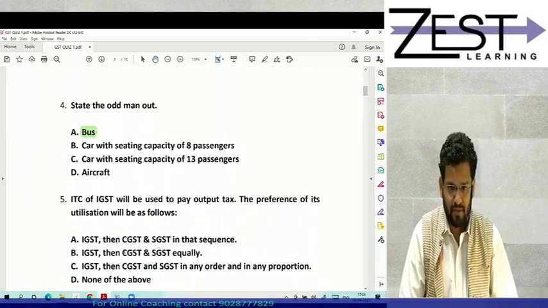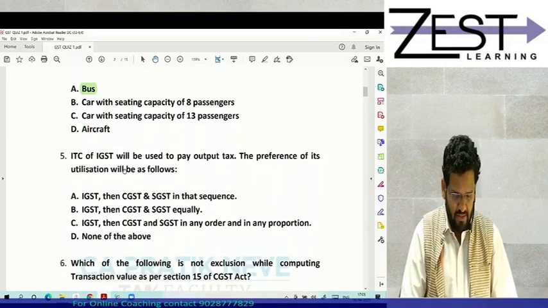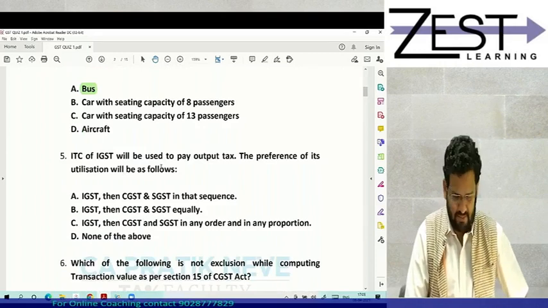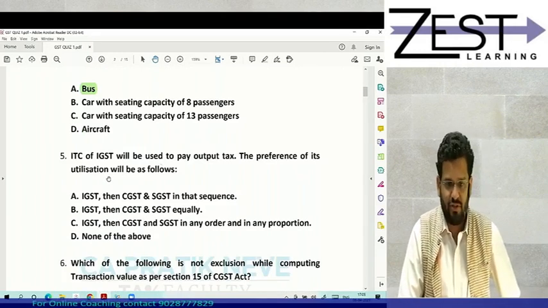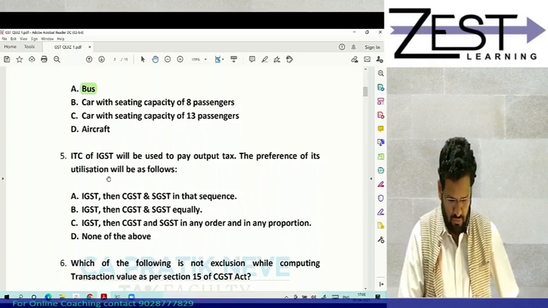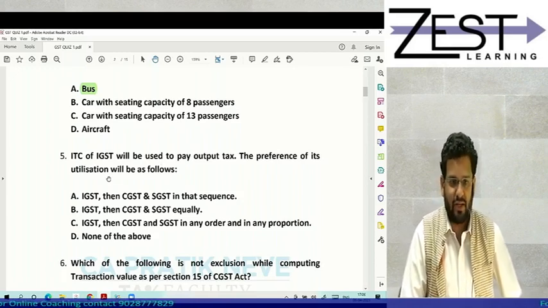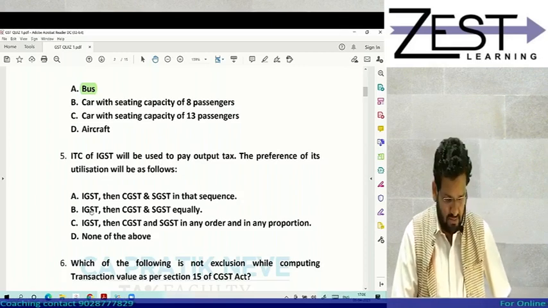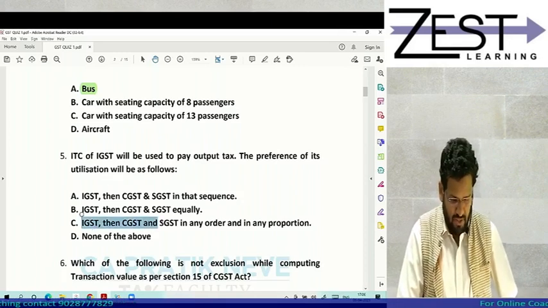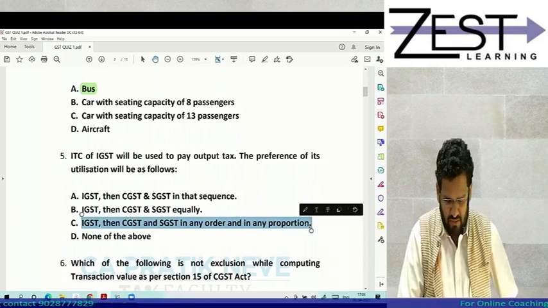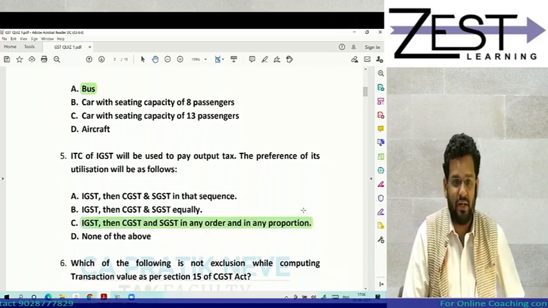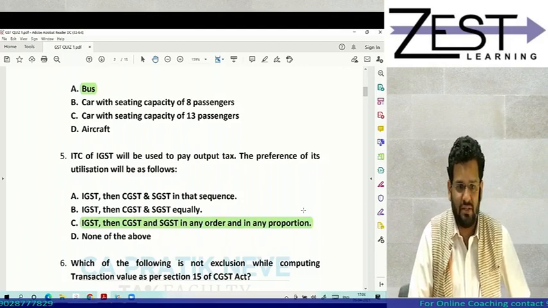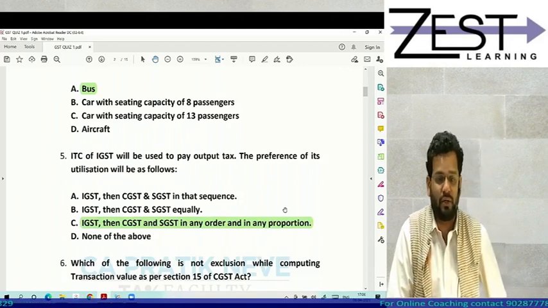Okay. Yes. ITC of IGST will be used to pay output tax. The preference of its utilization will be as follows. Correct. So I can see the chat window flooded with the answers. Answer is C. Section 49 subsection 5, read with rule 88A of CGST Rules, the sequence of utilization of ITC to pay output tax.